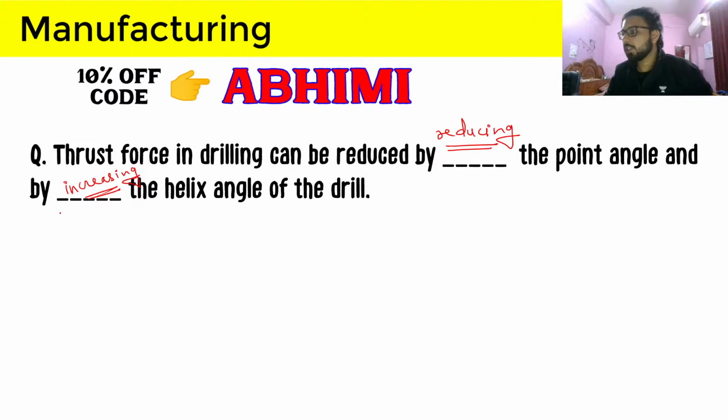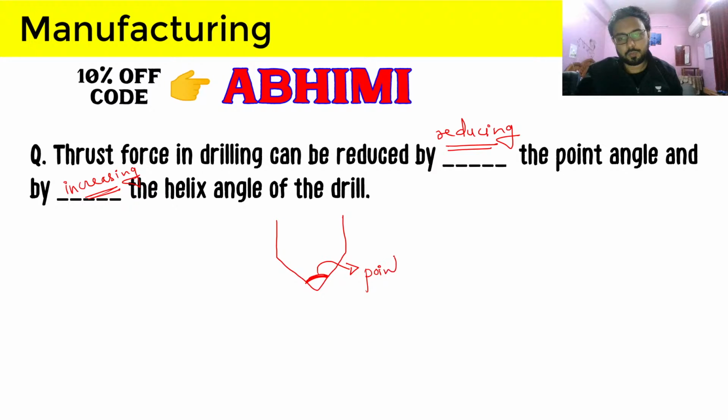So basically from this we can get this information that the point angle, that is this angle, if it is getting reduced, then the force will be reduced. So this is the point angle, and here we will have some helix, and the angle which this slant is making is the helix angle.